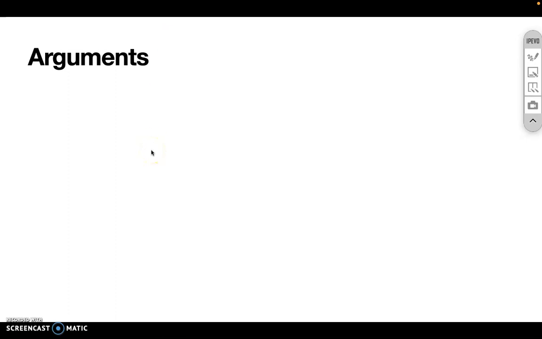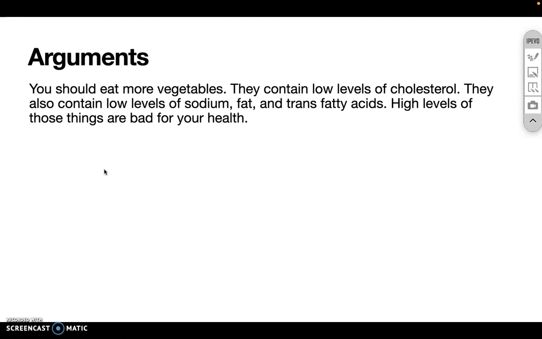Let's look at a few more examples of arguments and breaking them out. So you should eat more vegetables. They contain low levels of cholesterol. They also contain low levels of sodium, fat, and trans fatty acids.